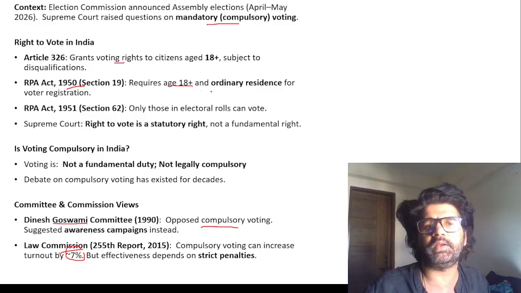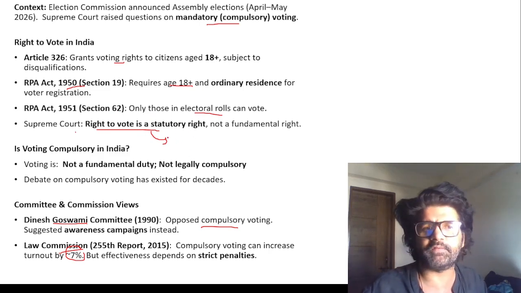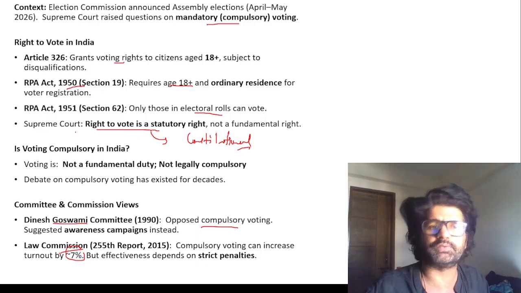Article 326 gives the right to vote, adult franchise. RP Act 1950: 18 plus, and only those on the electoral rolls can vote. Right to vote is a statutory right, the Supreme Court has said that. UPSC already asked a PYQ in 2017 where they wrote that right to vote is a constitutional right. There was a legal right option also. So with Article 326, you can solve that PYQ.